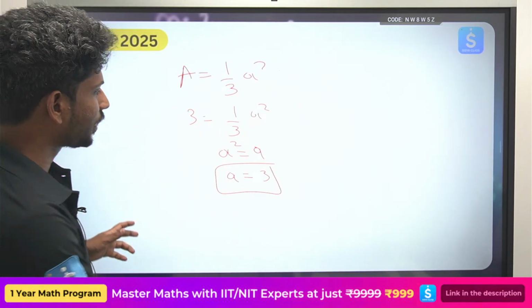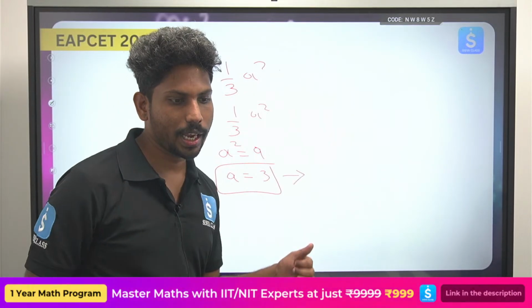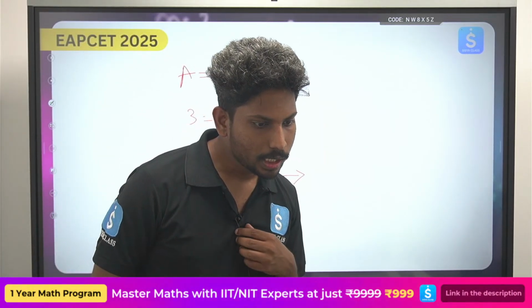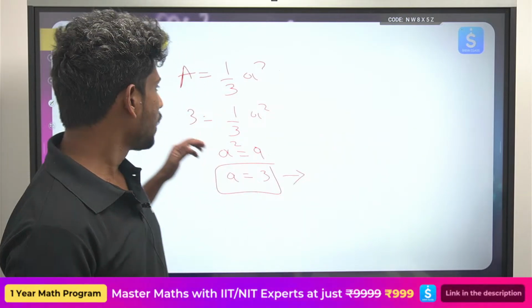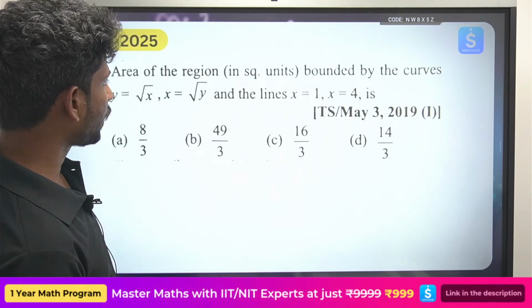So 3. I think this is a bonus question. So the value of a, I got it to be 3. Okay, so meeku emana doubts unte please do let me know. Chala simple and chala easy. And yeah, you have one more question.